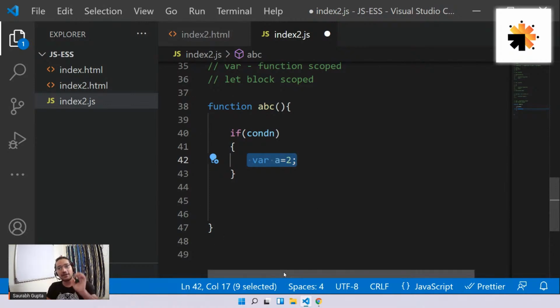That means if I use var to create a variable, even if I create it inside a block, it will still be available throughout the whole function. That means I can still use this a outside, anywhere inside the function. That's what function scoped means. Inside a function, if you create a variable using var, no matter in which block, it will be accessible everywhere inside the function.